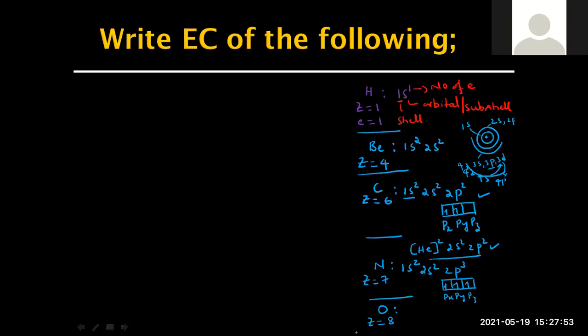So if you draw it in the px, py, and pz boxes, there's going to be 2 pairs. Sir, oxygen needs 2 more electrons to attain stability.